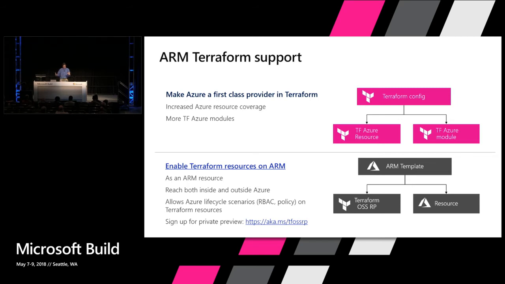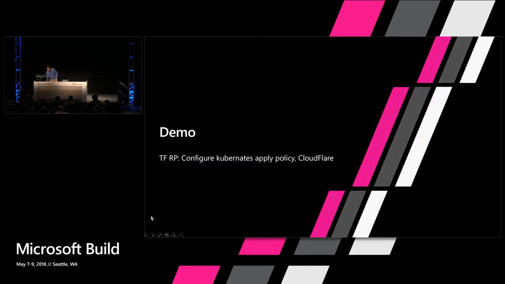And because it's a resource that is addressable by ARM, you can almost think of it like a class provider, where through this resource provider, Microsoft.Terraform OSS, you can instantiate a particular type of provider like Cloudflare or Kubernetes or Datadog, and then from there you can do different operations, potentially across things that from the Azure resource provider we call data plane, not control plane. So let's take a look at some of these templates and do some demos.